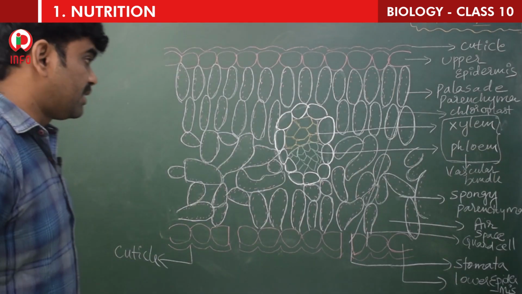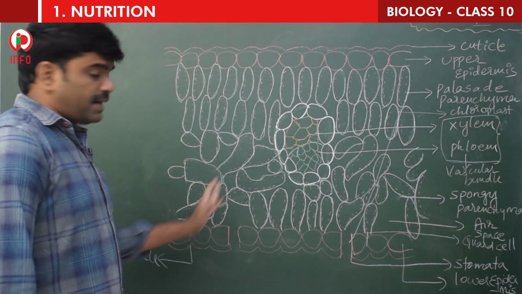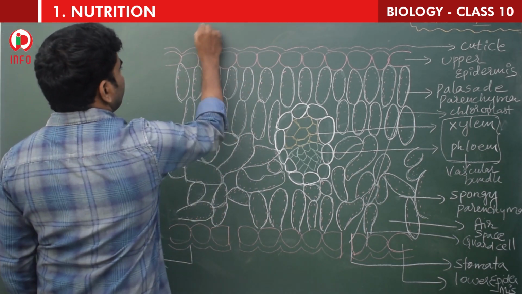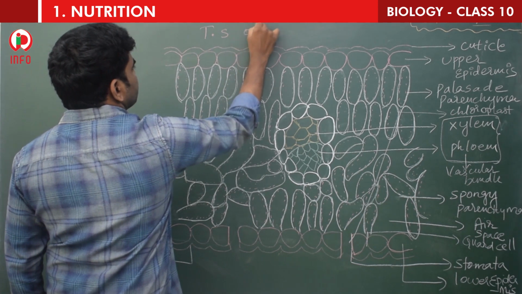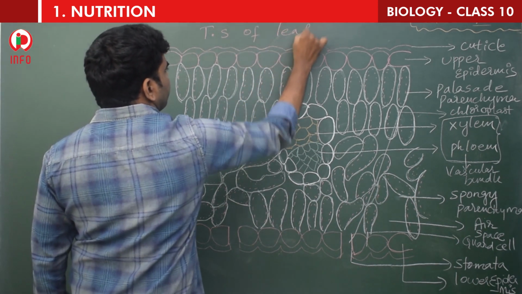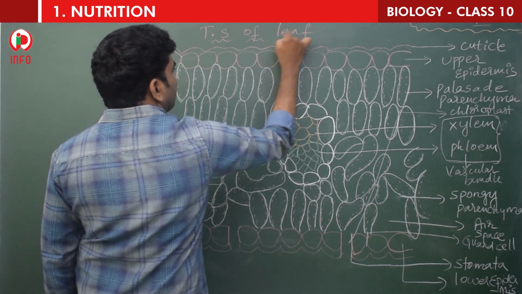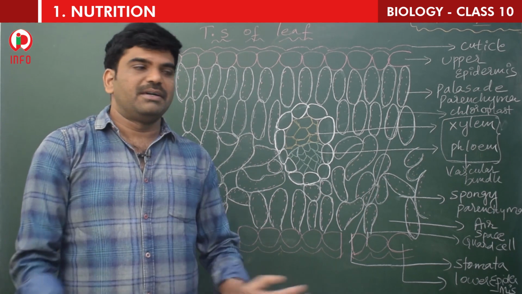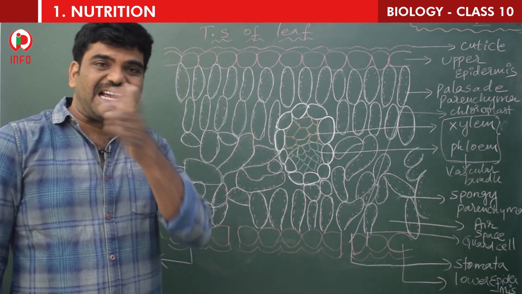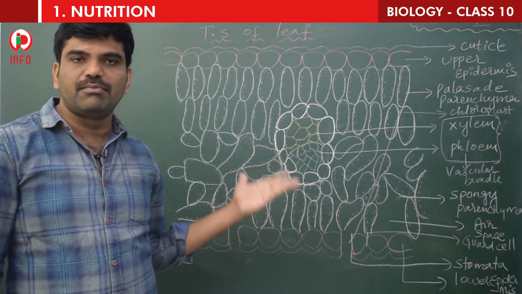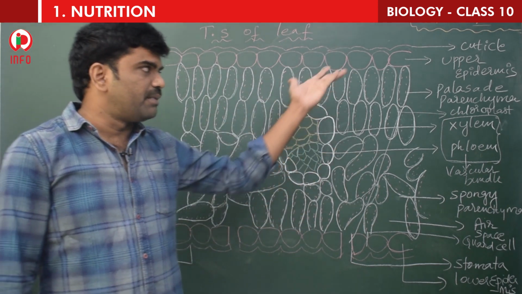Children, now see, this is the diagram representing the transverse section of the leaf. TS means transverse section of leaf. Children, if you observe, the leaf shape will be different, yes or no? But if you section the leaf transversely, this will be the diagram. This diagram is very important. And so many parts are there.